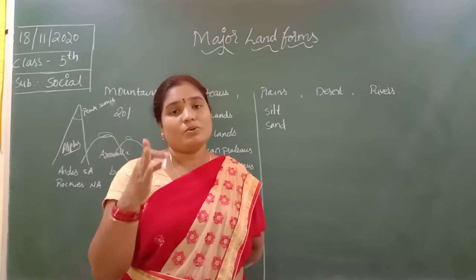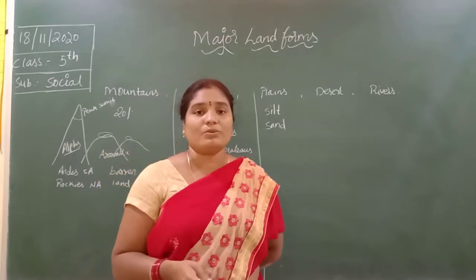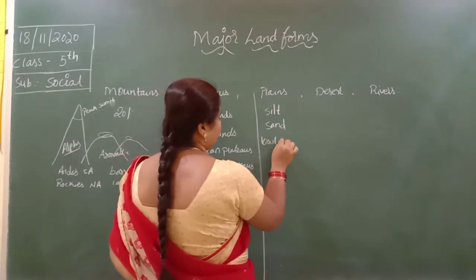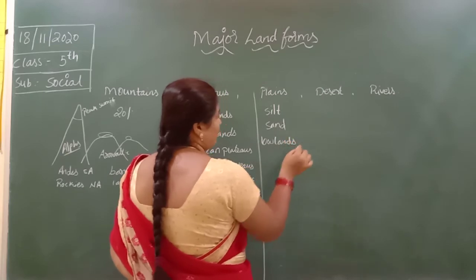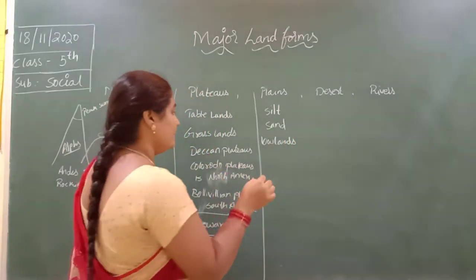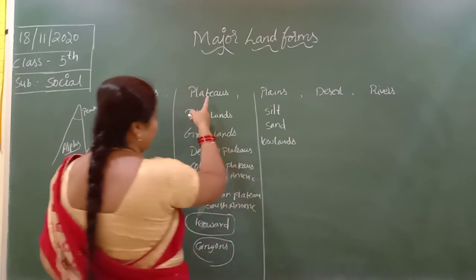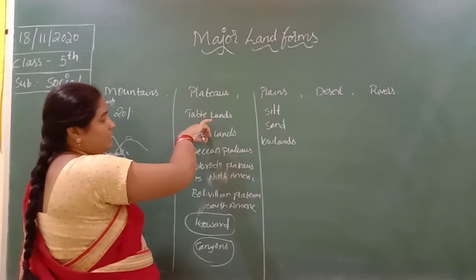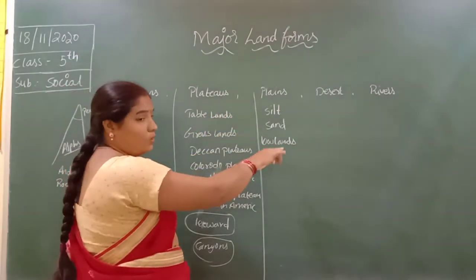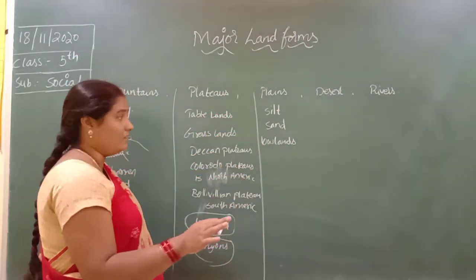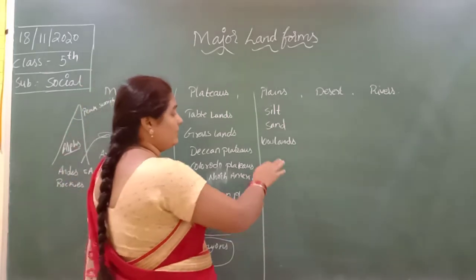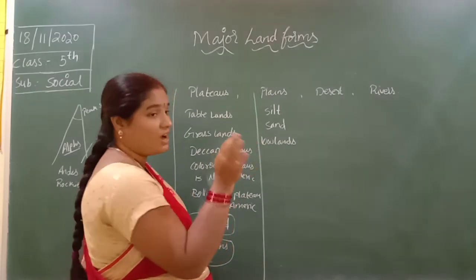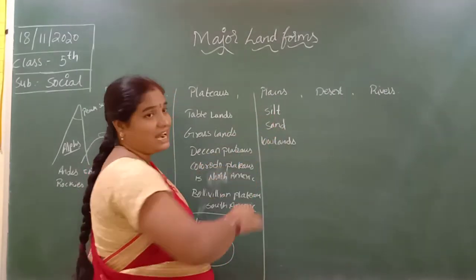The plains are also known as the lowlands. Next, the plateaus are known as a tableland. They are very high in range, so they are known as a tableland. The plains are known as a lowland. They are low in area. The low surface area of the earth is known as lowlands. Plains are land formed by silt and sand.